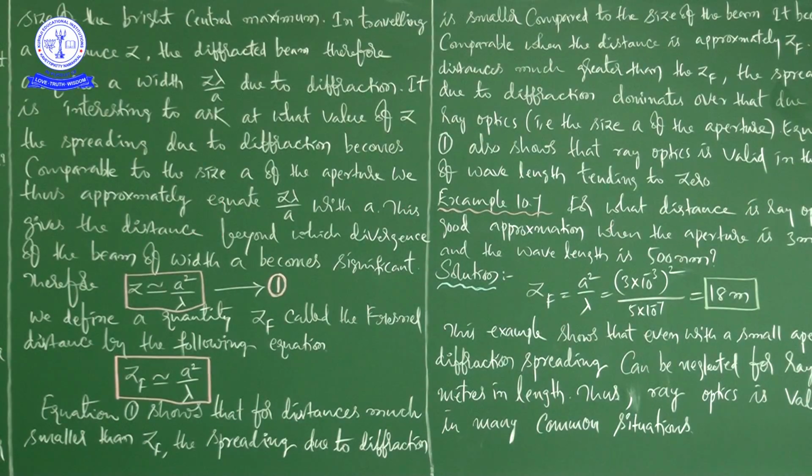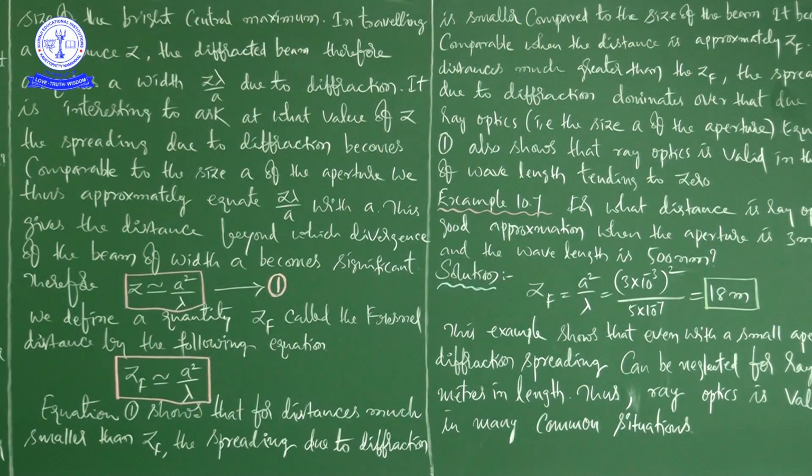This gives the distance beyond which divergence of the beam of width a becomes significant. Therefore, you can say that z is approximately equal to a square by lambda. It is equation number 1. We define a quantity, the Fresnel distance ZF, so that ZF is approximately equal to a square by lambda.